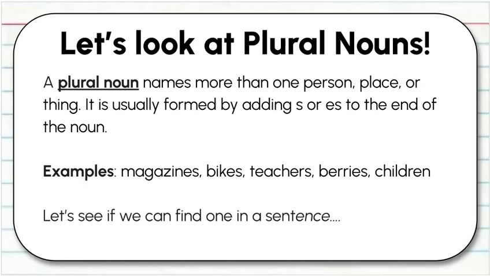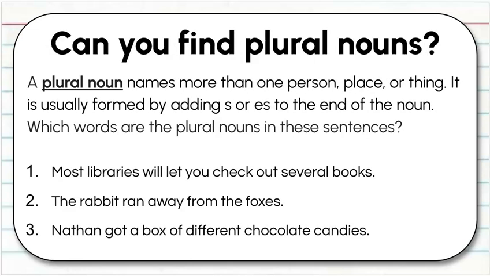Now let's see if we can find one in a sentence. Let's start with the first one. Most libraries will let you check out several books. Do you see any plural nouns? You should have found libraries and books. Both those are more than one. Look at the next one. The rabbit ran away from the foxes.